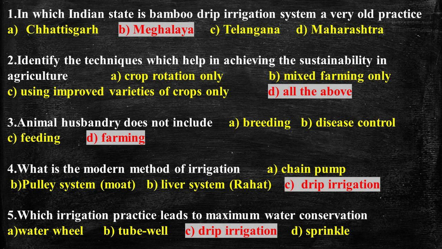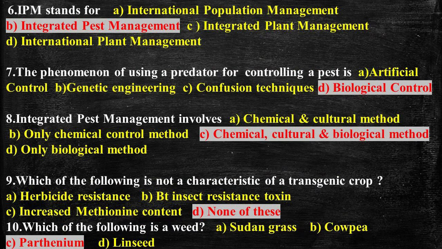Question number 5, which irrigation practice leads to maximum water conservation? And again the answer is drip irrigation, because drip irrigation is a type of micro irrigation system used for saving water and nutrients by allowing water to drip slowly to the roots of the plant. Question number 6, IPM stands for, and the answer is integrated pest management.